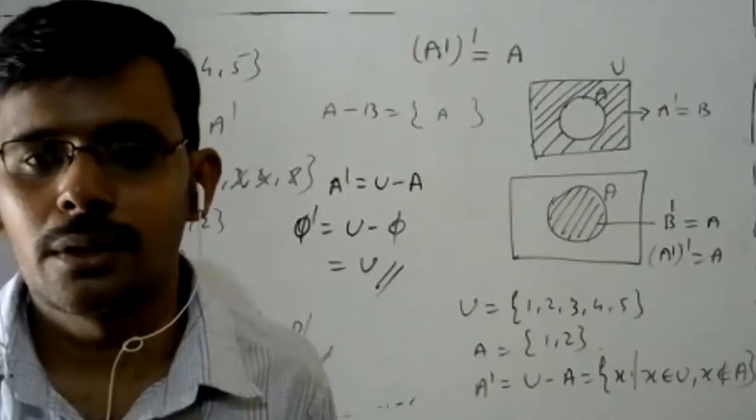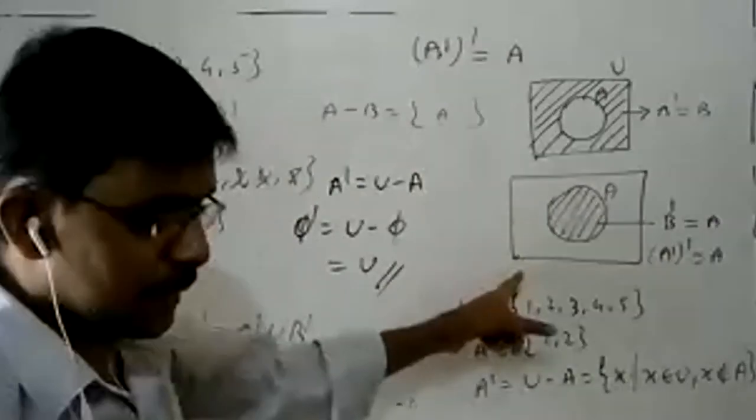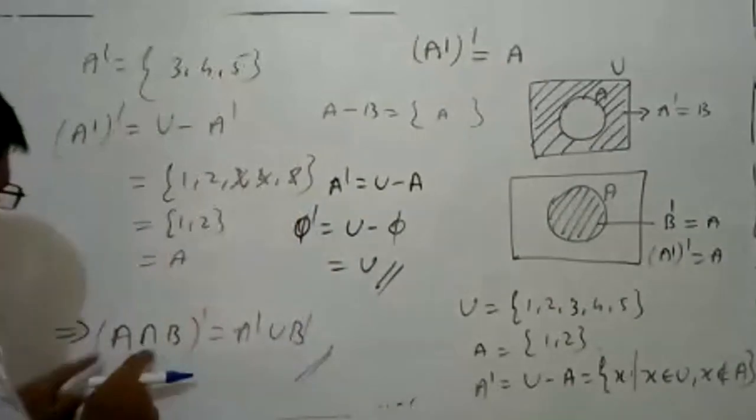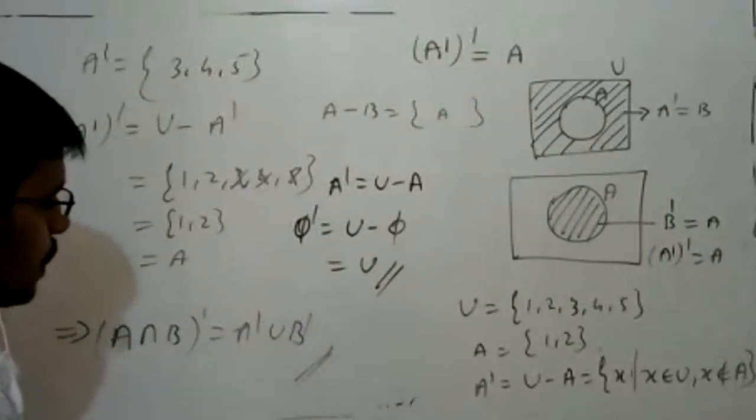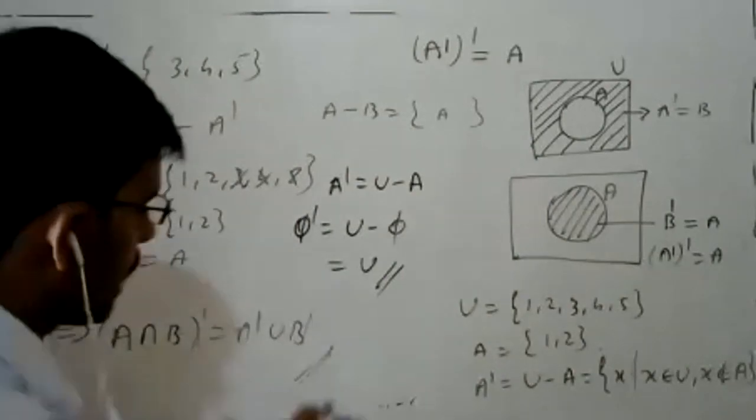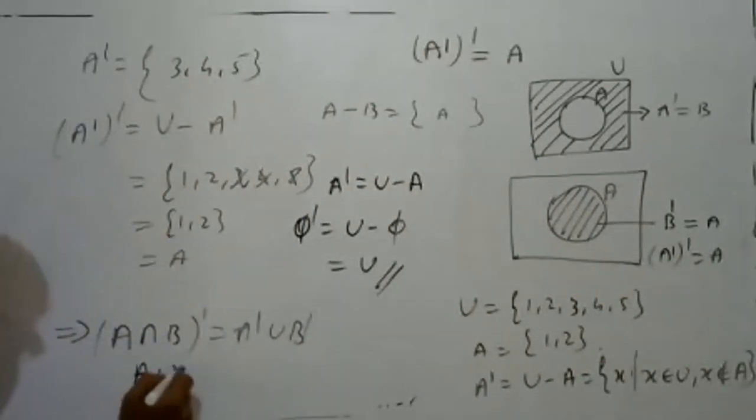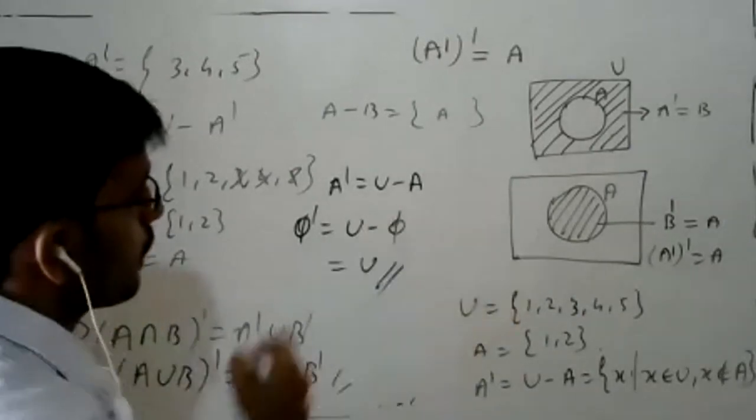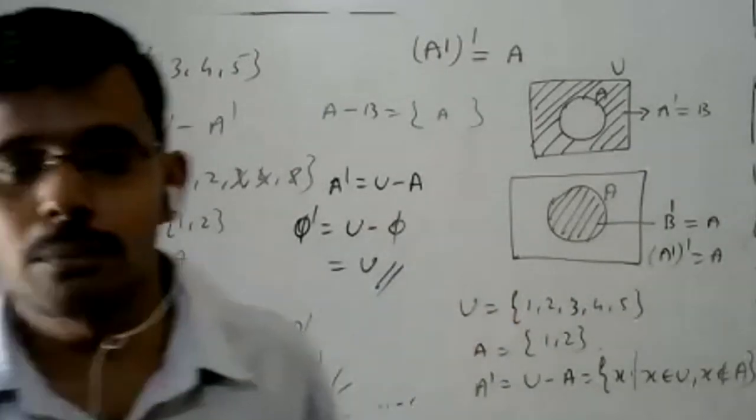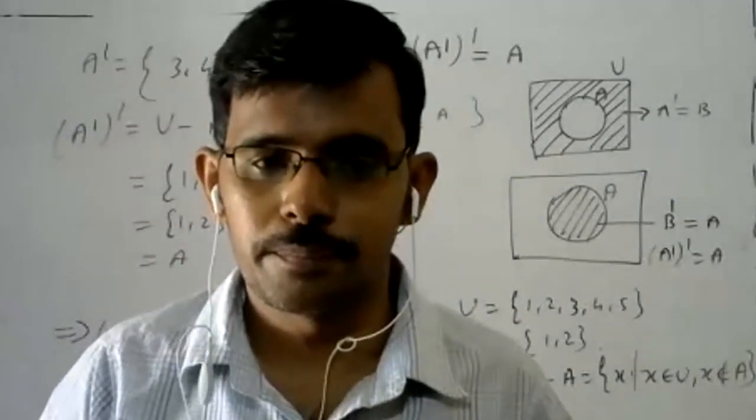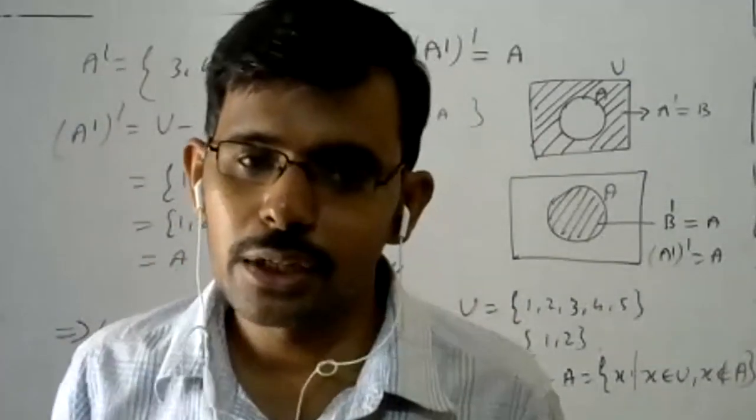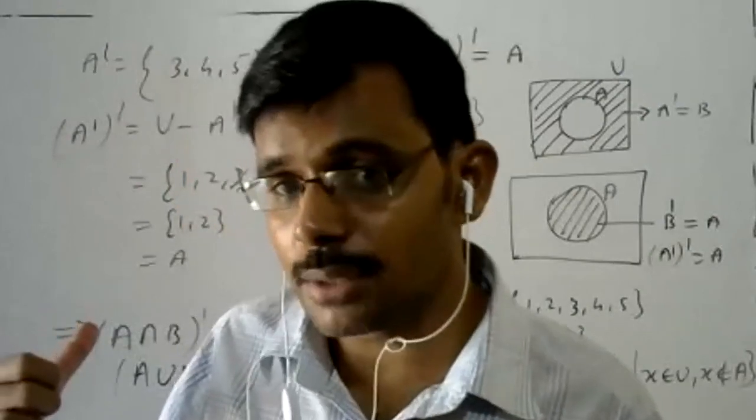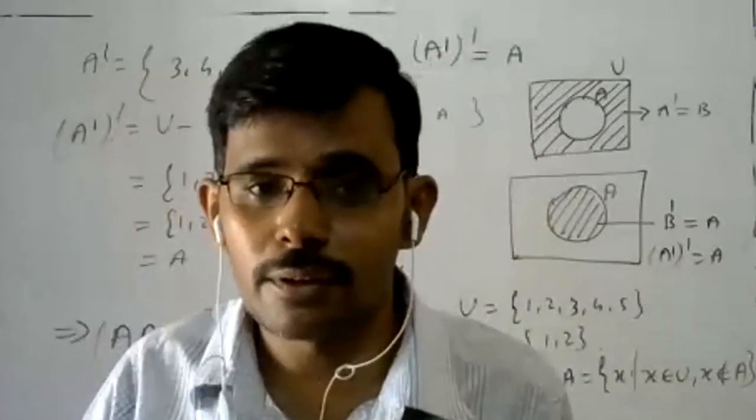De Morgan law. This is the De Morgan law, which we have just discussed. A intersection B, the whole complement, is equal to A complement union B complement, and A union B, the whole complement, is equal to A complement intersection B complement. This is our De Morgan law. Using sets also we can easily prove these De Morgan laws. Using a Venn diagram also we can prove it.